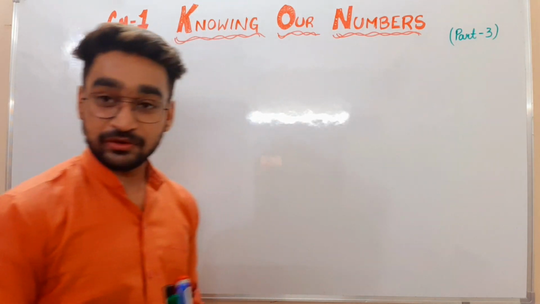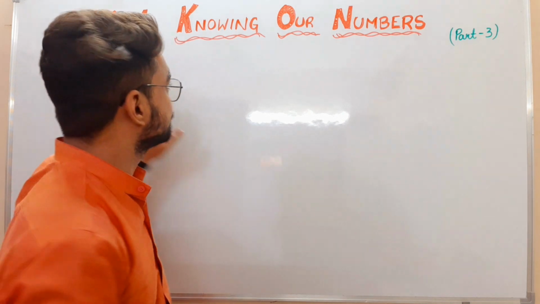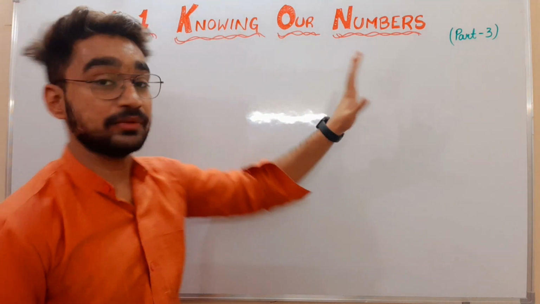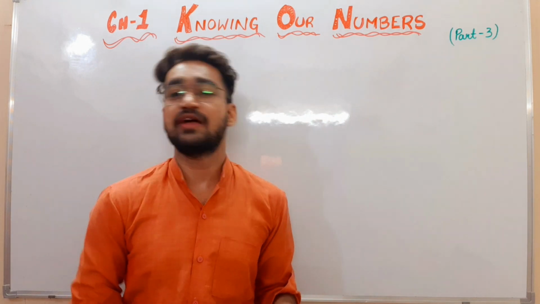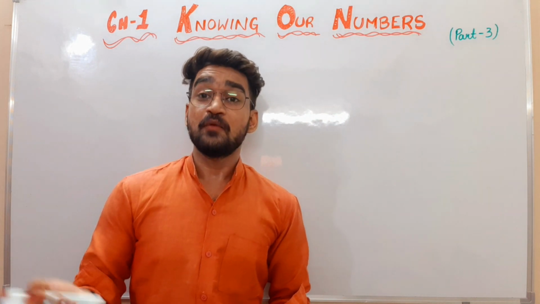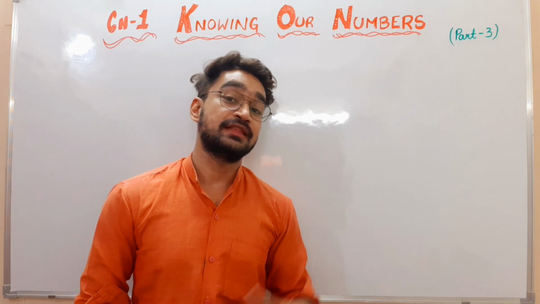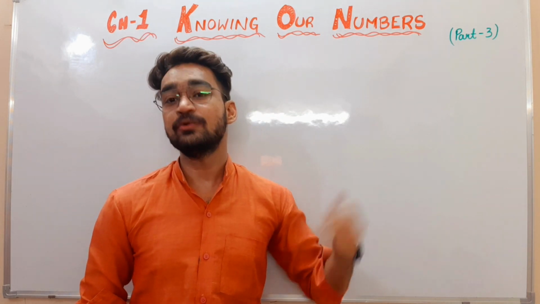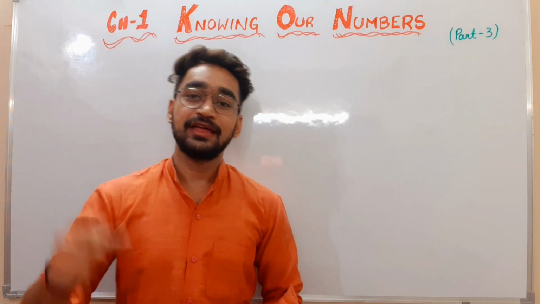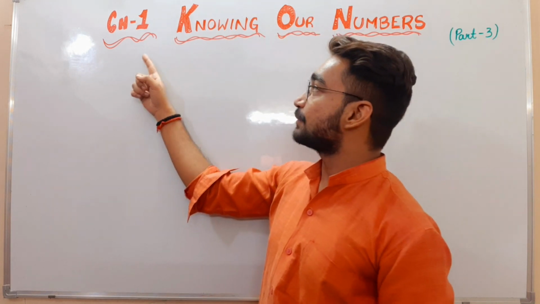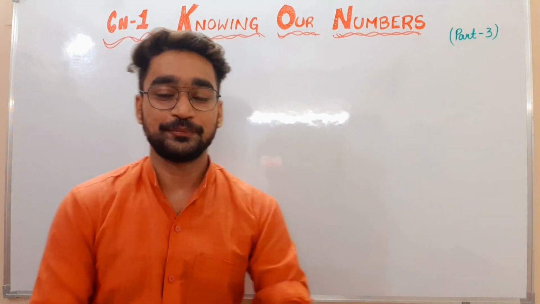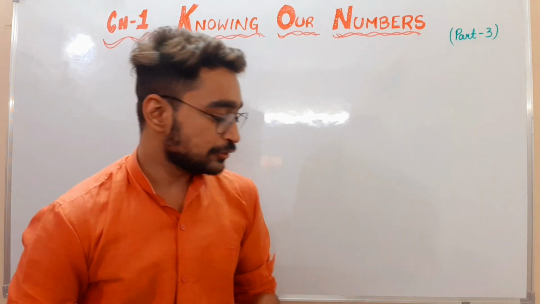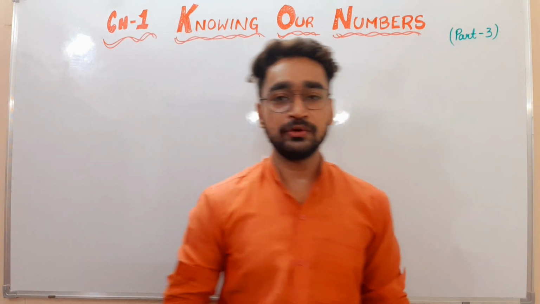So in the previous video we have discussed chapter number 1, knowing our numbers, large numbers, the Indian system, international system, putting commas and everything, and we have done some questions also. What we are going to do now in this video is discuss the further topics of the same chapter number 1, knowing our numbers, from the NCERT textbook. Before moving to our topic, I want to discuss some things.